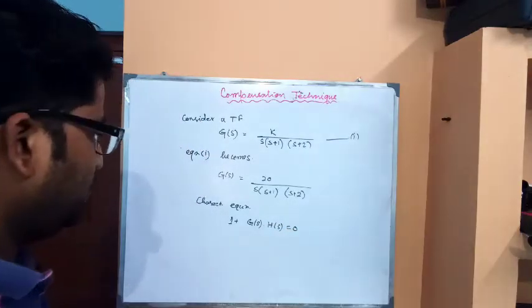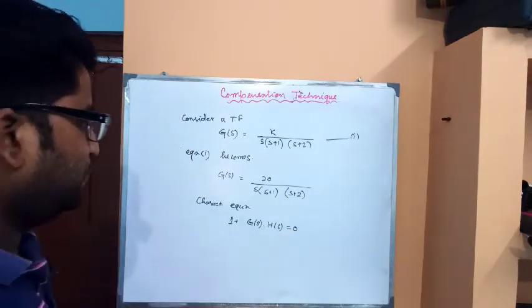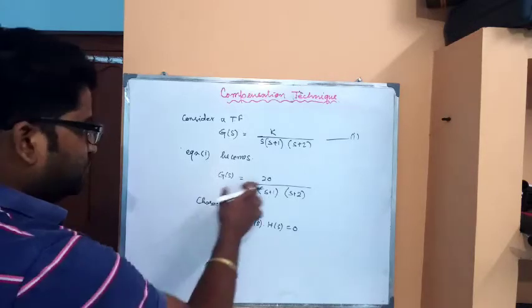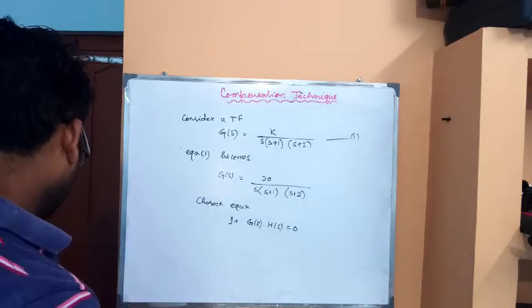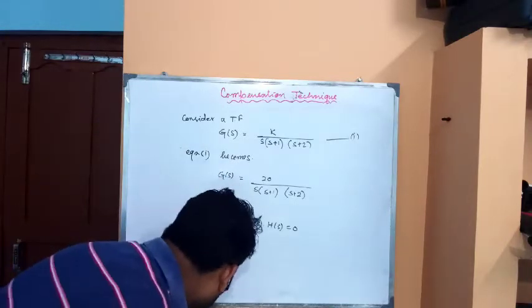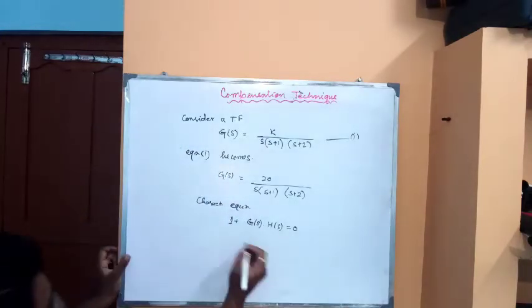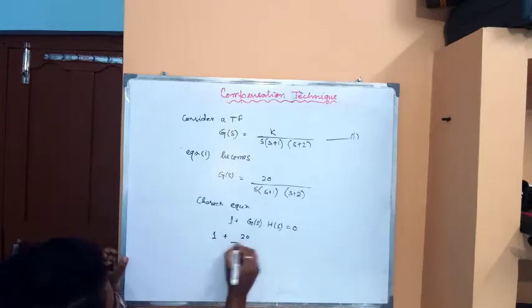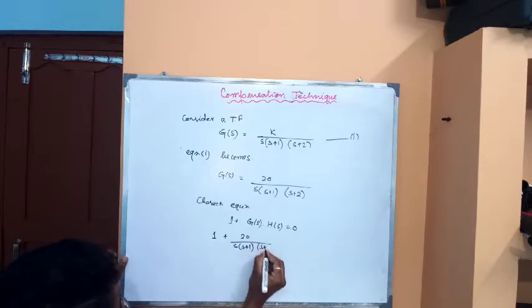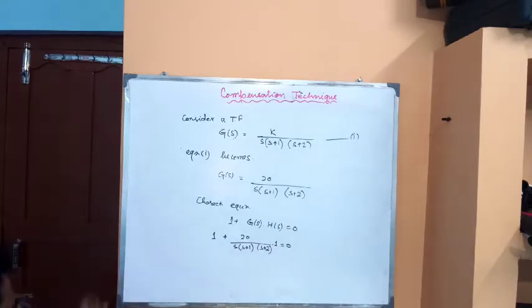Putting the values, H(s) is equal to 1 and G(s) is 20 upon s into (s plus 1) into (s plus 2), so 1 plus 20 divided by s(s plus 1)(s plus 2) is equal to 0, and the value of H(s) is 1.